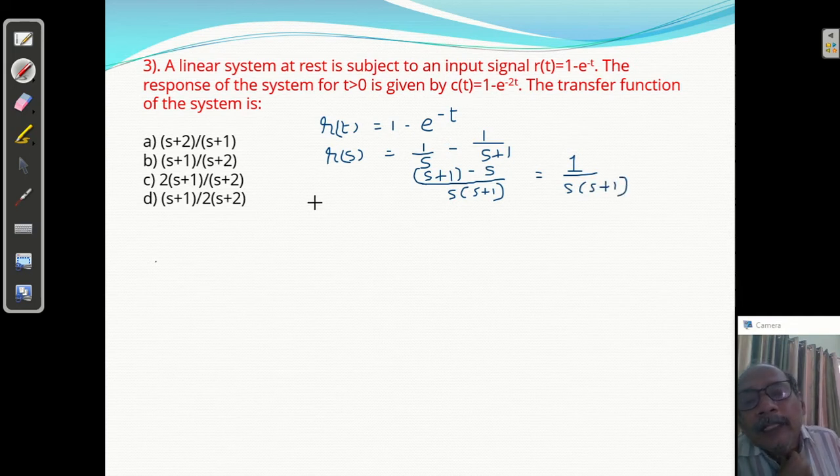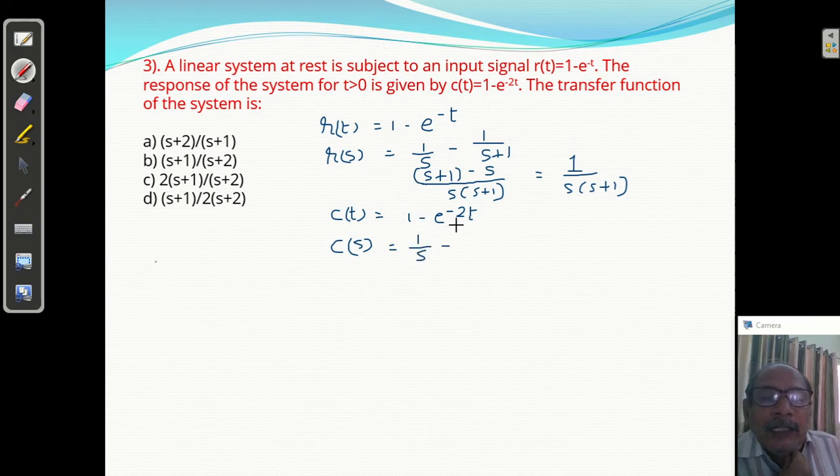Similarly, C of t is given. What is C of t? 1 minus e raised to minus 2t. So the Laplace transform of C of t, that is C of s, what will it be? 1 by s minus, for e raised to minus 2t, 1 by s plus 2. Okay, this is the C of s.